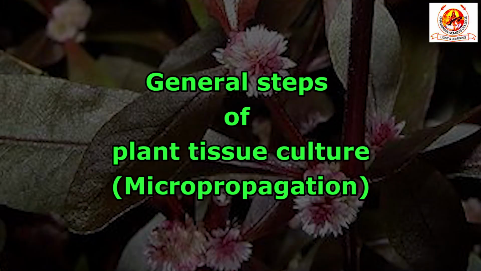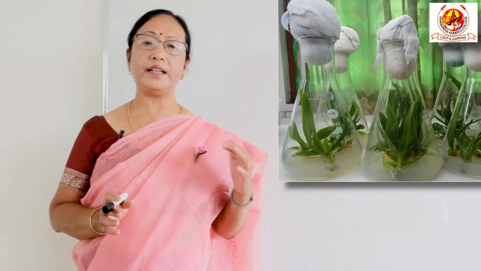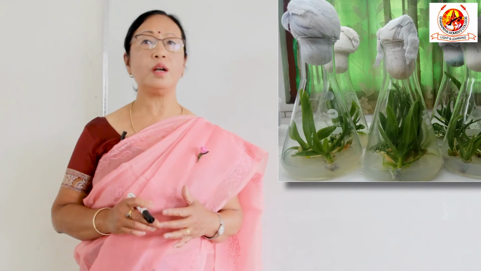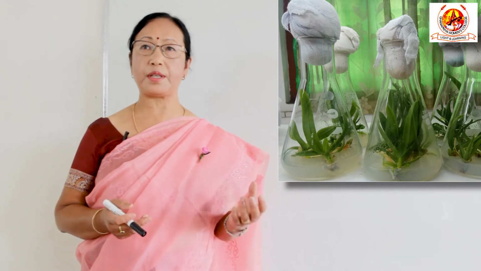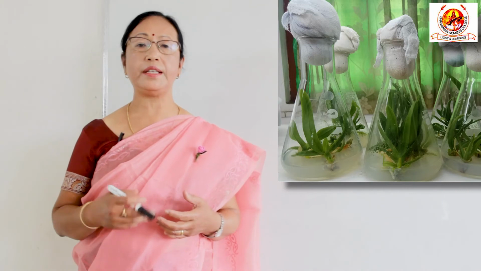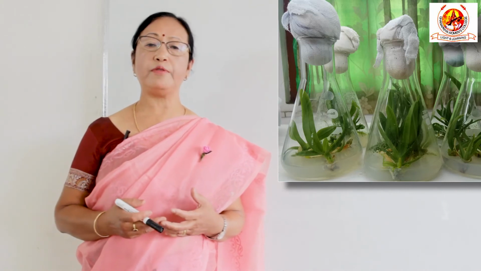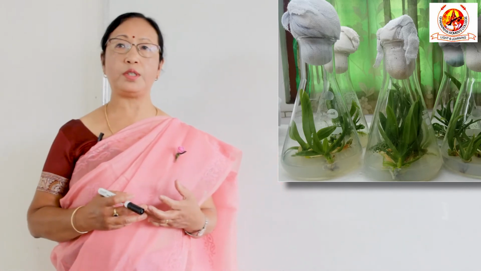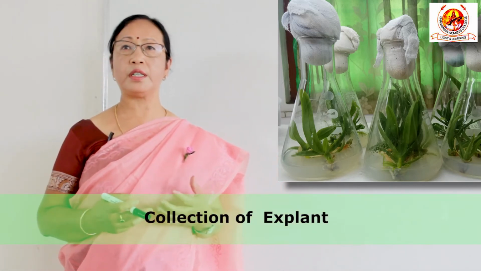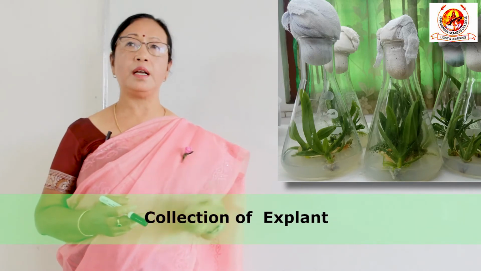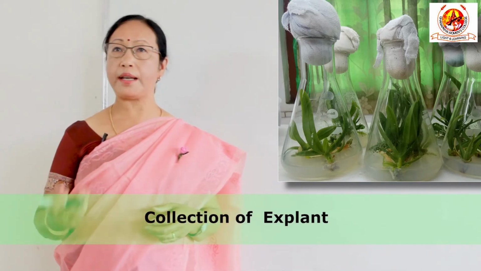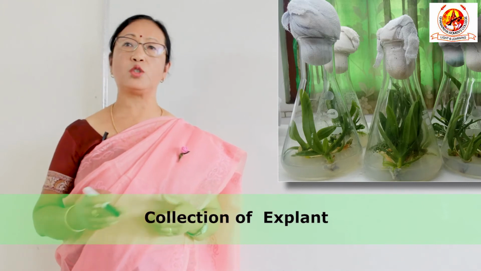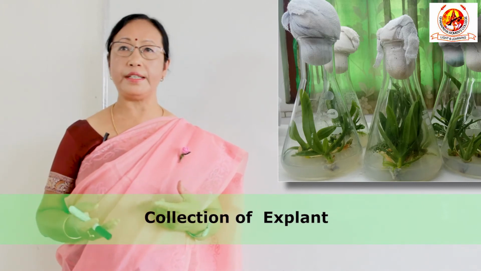General steps of plant tissue culture or micropropagation. Now, I am going to explain the different general steps of plant tissue culture or micropropagation, because these steps are necessary for initiation of any tissue culture work. But particularly for micropropagation, the type of explant which we have to take is the shoot tip or axillary buds. First, we have to select the mother plant from which the explant has to be collected. It is to be healthy and free of any diseases.